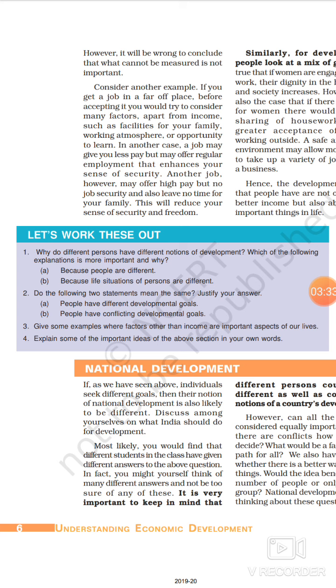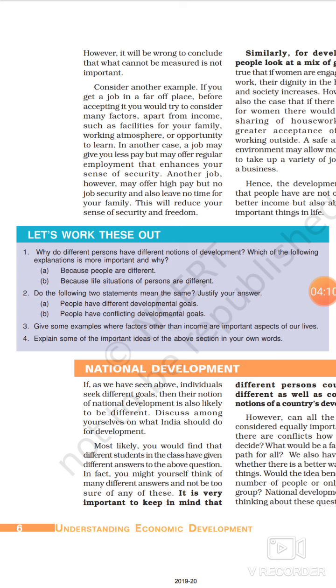Okay students, moving on to your second question. Do the following two statements mean the same? Justify your answer. People have different development goals. People have conflicting development goals. So what should be your answer? Yes, both these statements actually they are same, because we already assume different people have different development goals, and sometimes their different goals can conflict each other.